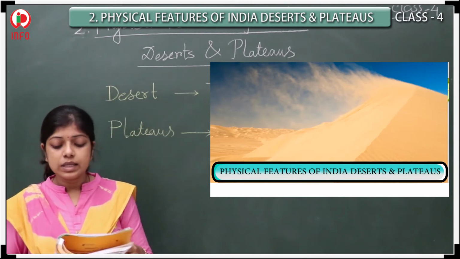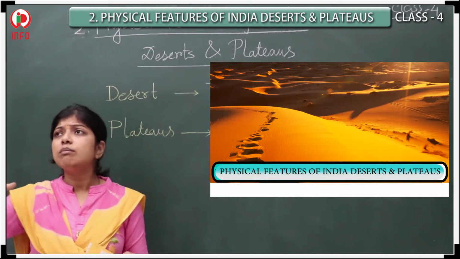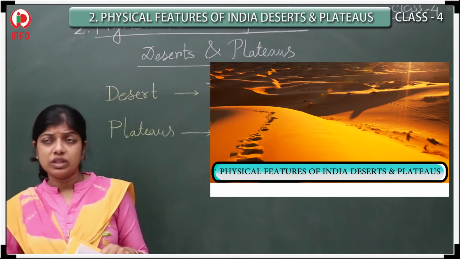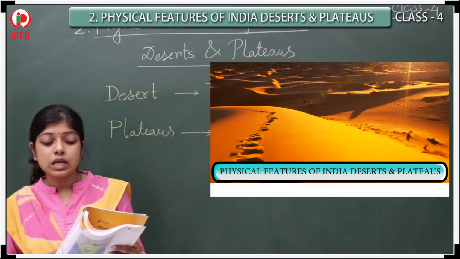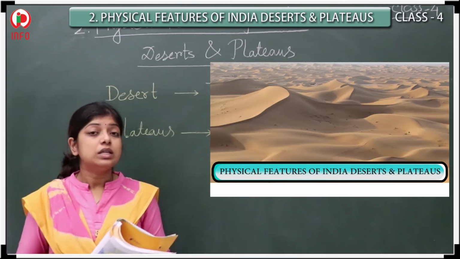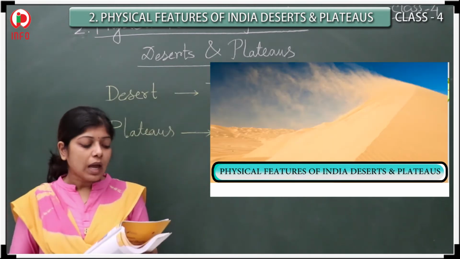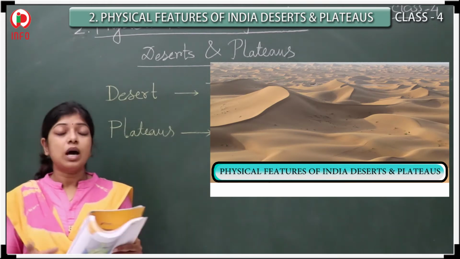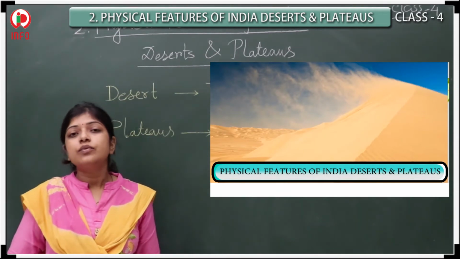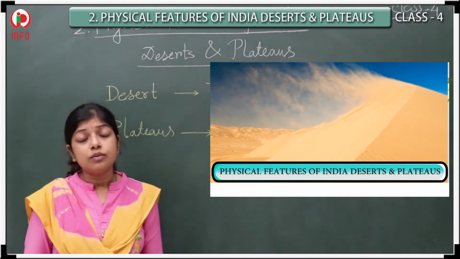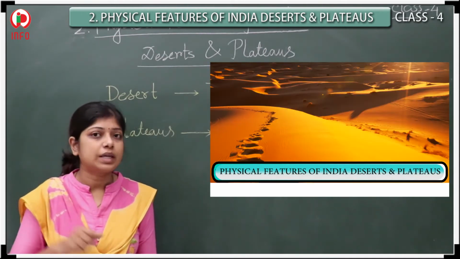And see here, there are a few sand hills, that means hillocks, not very big hills, but just made with the help of sand. These are called dunes, D-U-N-E-S, dunes. And dust storms are very common here, because all the desert is full of sand, and very frequently dust storms take place there.